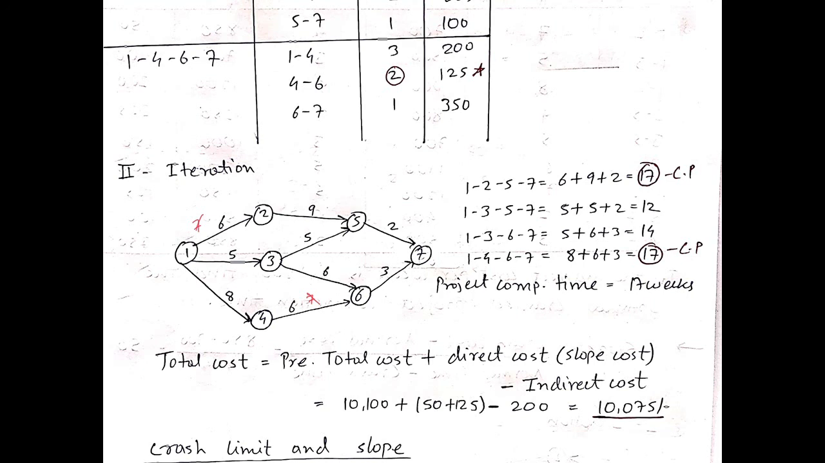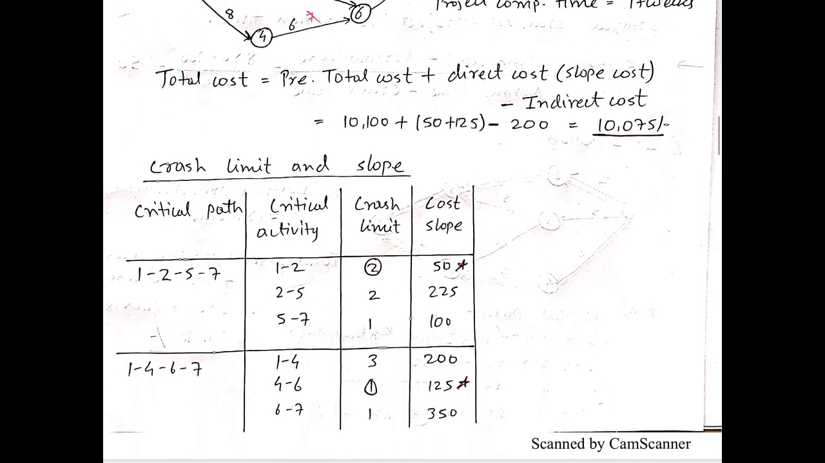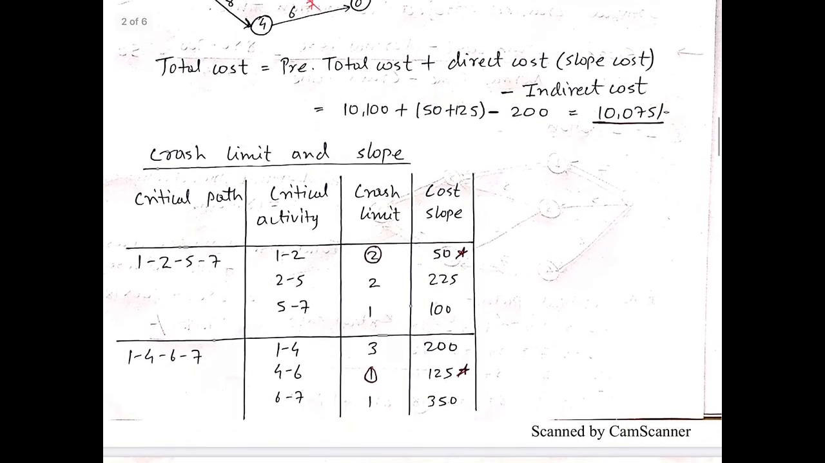Now let us calculate the total cost. So the total cost for iteration 2 is what? The previous total cost we have calculated plus the direct cost, that is nothing but the slope cost of the activities we have crashed. So 50 plus 125 because we have crashed by 1 week only, and minus the indirect cost. Why minus? Because weeks are reduced. So minus 1 into 200. So the new cost is 10,075. Now again we'll go for crashing.